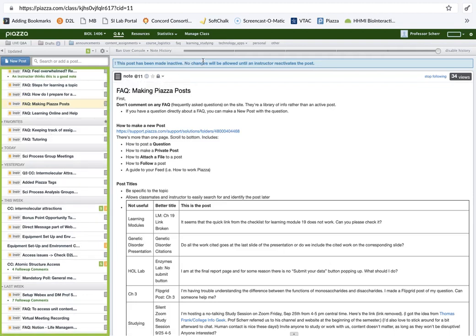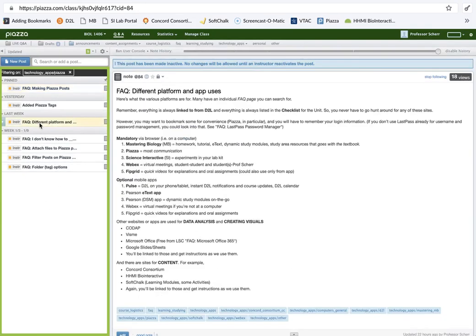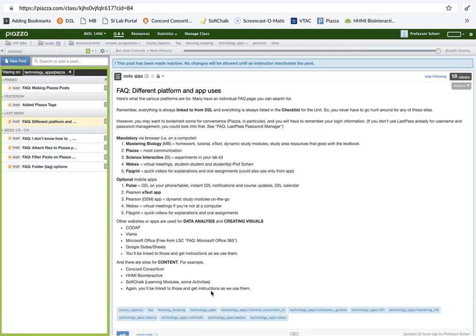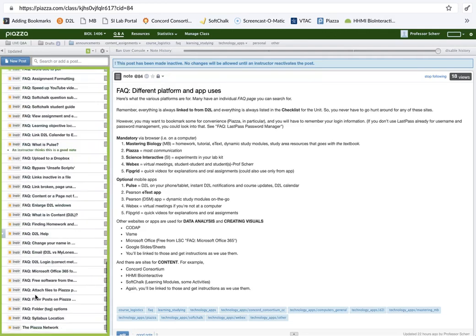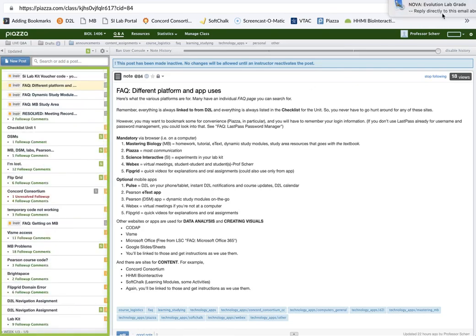And if you were wondering about Piazza specifically, go to technology apps, and then Piazza. Here is what I have so far about that for everyone to view. And even here, people were asking what we use the different things for. So in technology, I posted what the different platforms or apps are that we're using and so forth. So let's take that off. There's lots of things there. Then I will close this one.